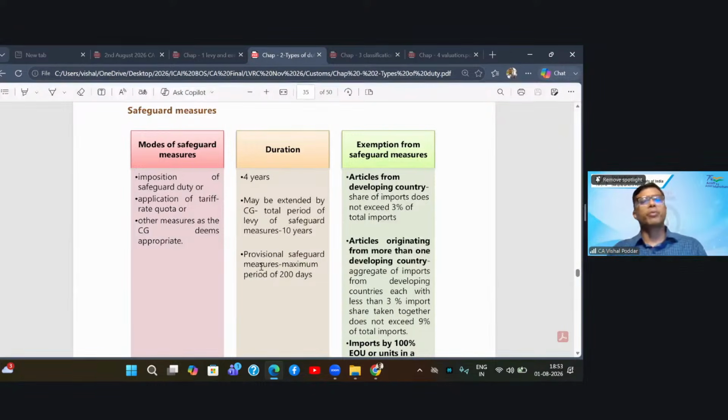So they can impose a provisional safeguard duty, and after the inquiry is complete, if it is decided that yes, duty should have been levied, they have already levied. If it is decided no, duty should not have been levied, they will refund the amount. This safeguard duty on provisional basis can be levied up to a maximum of 200 days. In short, within 200 days, the government should complete their inquiry and finalize.